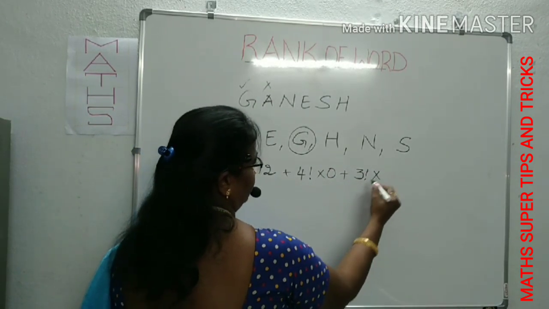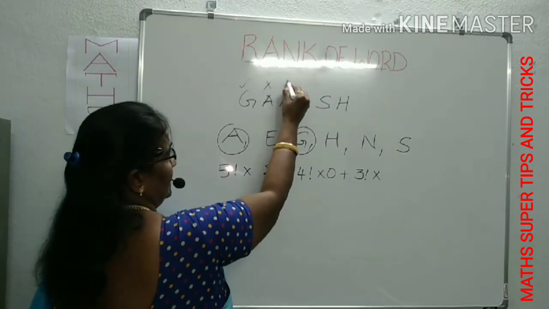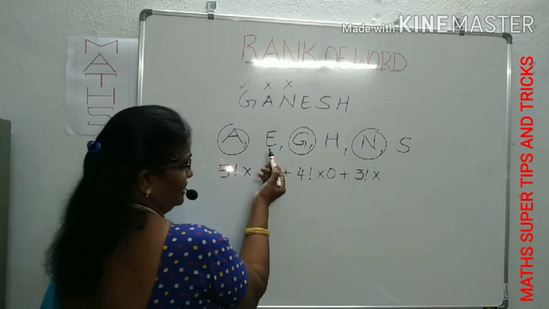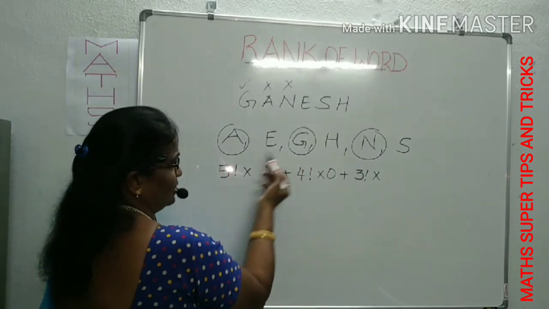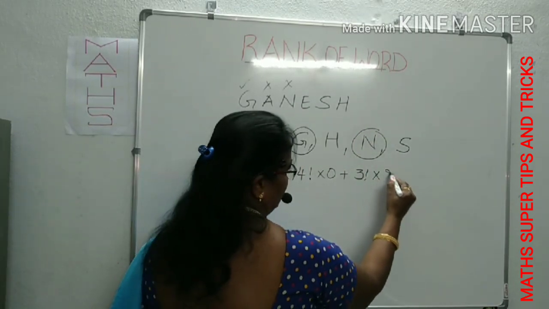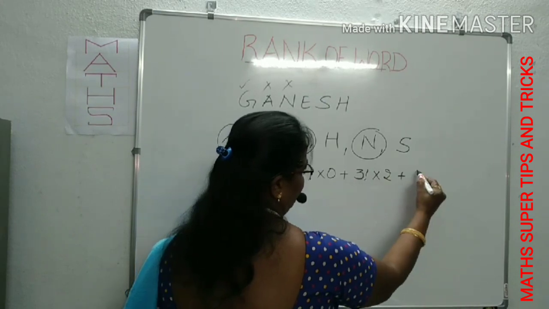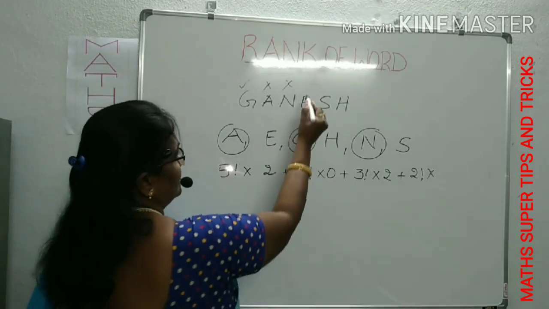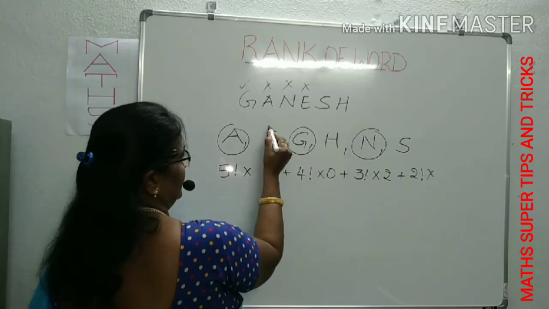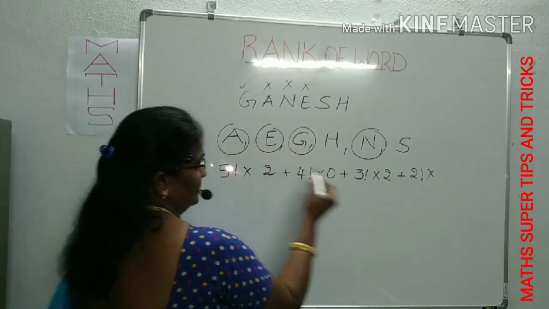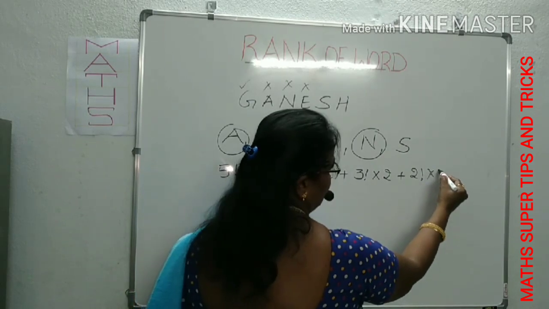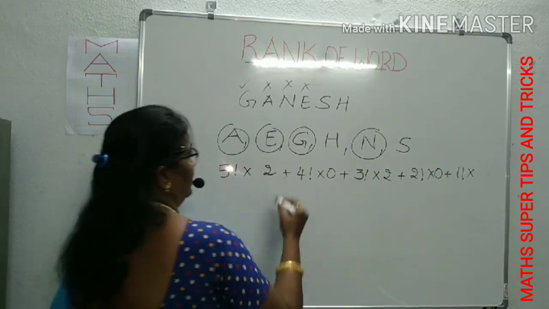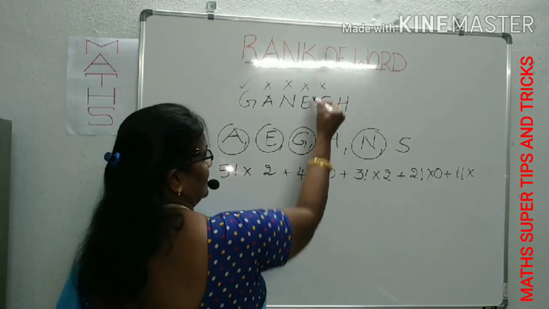Now in the same way into, what is our next letter? N. Before the N how many letters are left over? E and H, 2 letters. Don't count H again. Into 2, plus next 3 factorial, then 2 factorial into. Now N is over, now E. Before the E no letter is left over towards the left of E, so 0. Plus 1 factorial into. Now after E, there is S.